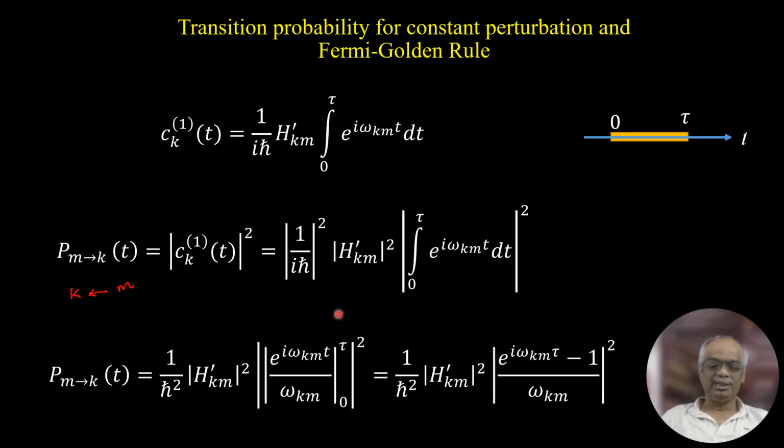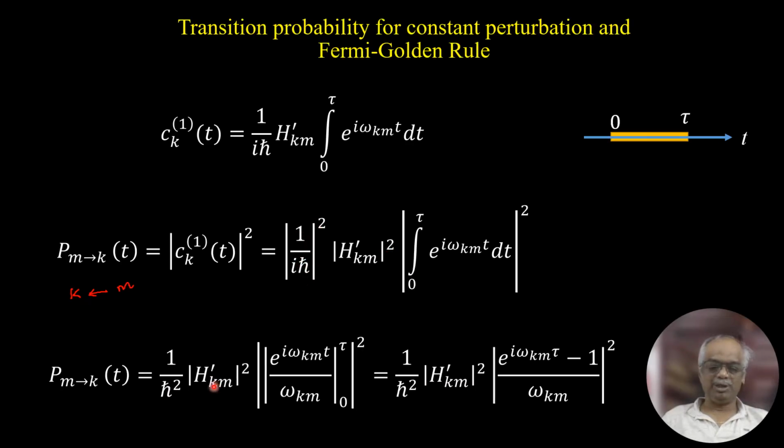If you integrate this exponential term between 0 and tau, you will get e power i omega km t divided by omega km. Of course, you have to apply the limits 0 to tau.